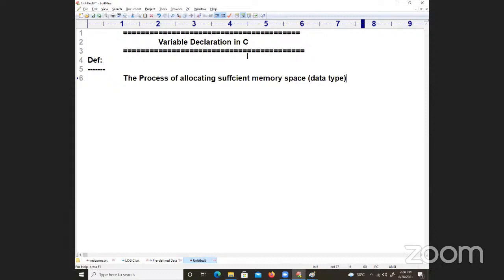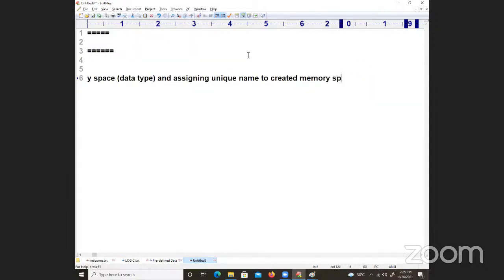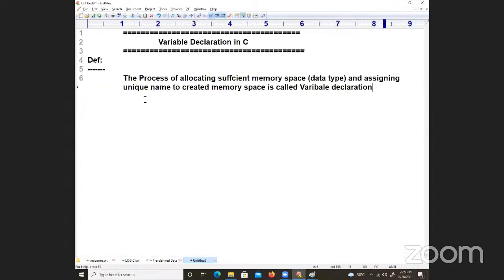The process of allocating sufficient memory space is number one, plus assigning a unique name to the created memory space. That is called variable declaration.